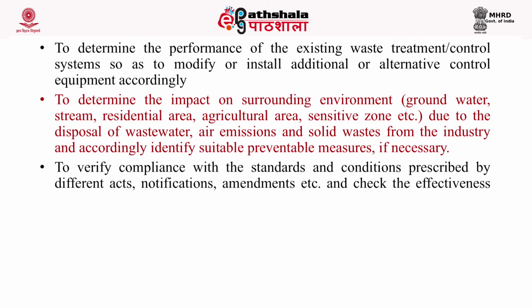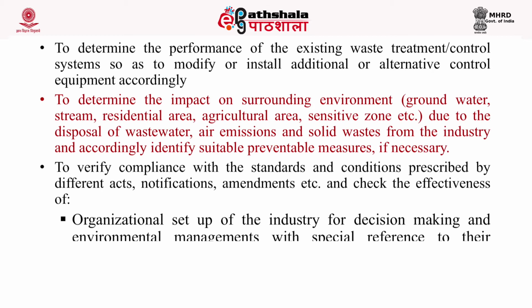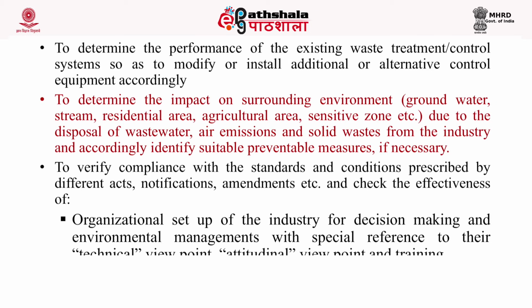The possibilities of waste minimization, recovery and recycling of waste. This step is very important. To determine the performance of the existing waste treatment and control systems so as to modify or install additional or alternative control equipment accordingly. To determine the impact on the surrounding environment.